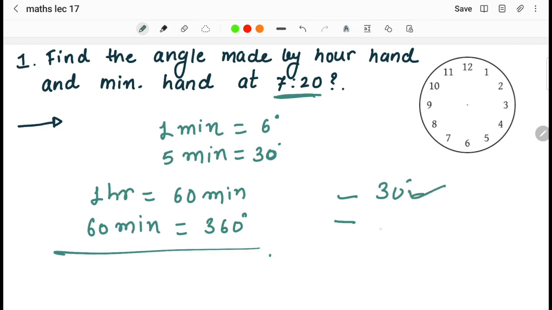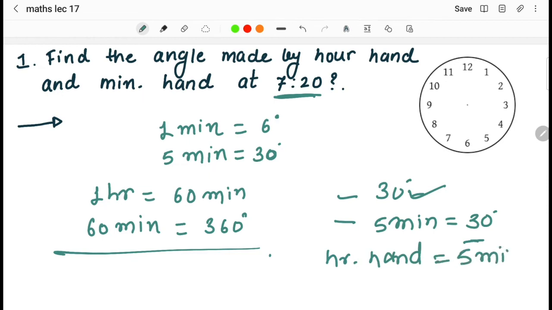The minute hand in 5 minutes is making the angle of 30 degrees. This was the thing that you have to keep in mind. And the hour hand in 1 hour covers a distance of 5 minutes. Or we can say the hour hand in 1 hour is covering the distance of how many minutes? It is covering the distance of 5 minutes.